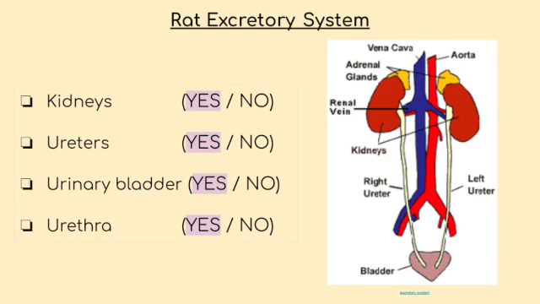A rat excretory system. They include kidneys, ureters, urinator, bladder, and urethra. So they consist of all excretory system organs.